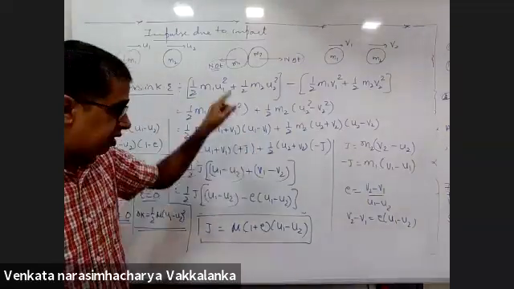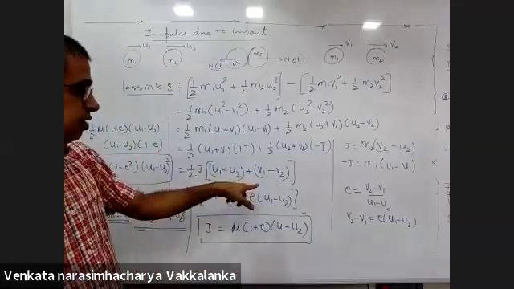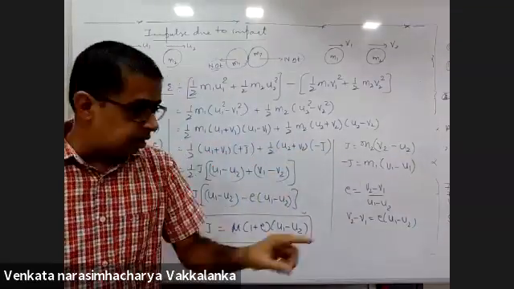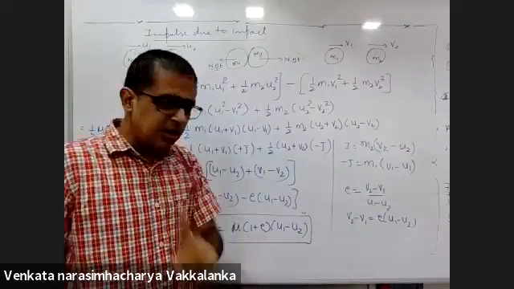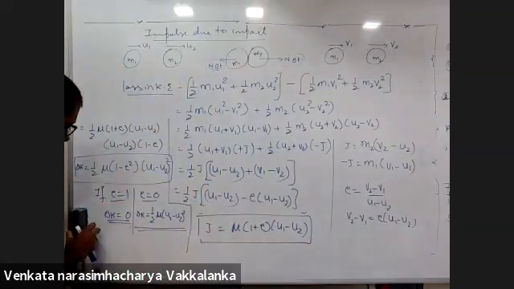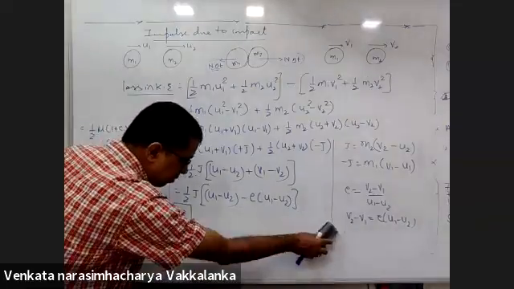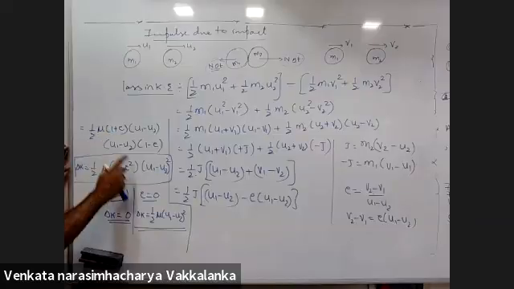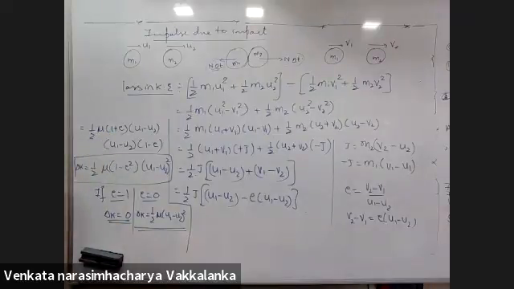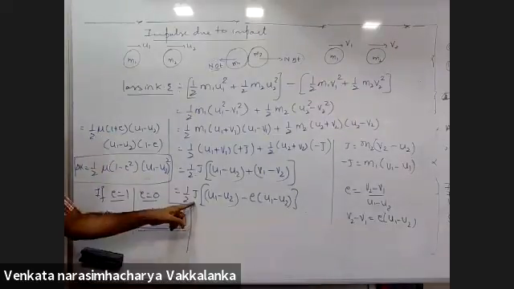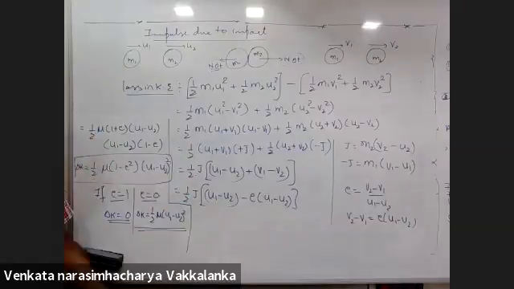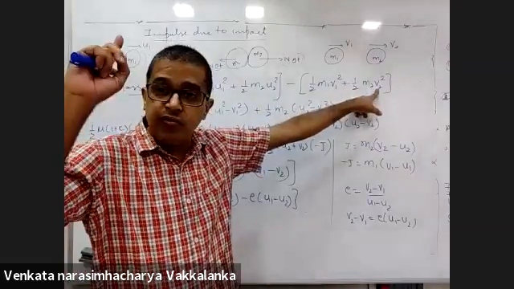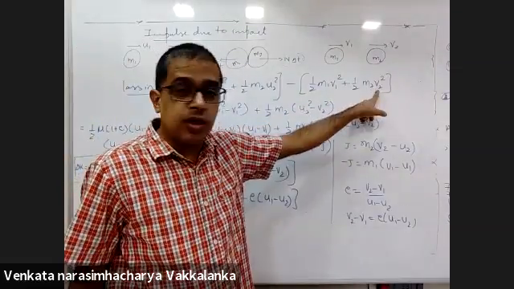Standard derivation as done by your HSC. Positive, negative, see how much confusion it can create. You should be meticulous with positive and negative. One silly mistake, you will end up with the wrong answer. Now I will remove this from here because I have already used it up. J, I substituted here, only then I will get the answer. So am I expected to remember J? Without remembering J, you cannot solve this simplification. The only other way, you should remember V1 and V2 from the first derivation and substitute here.